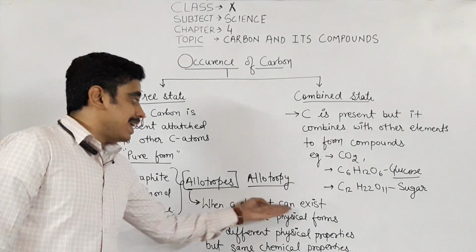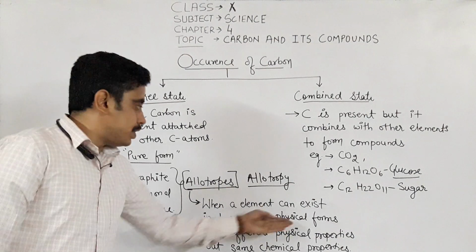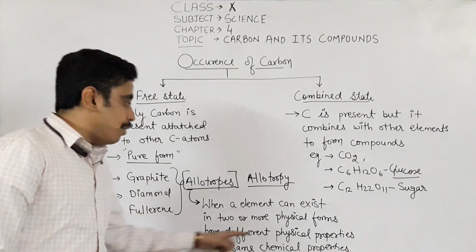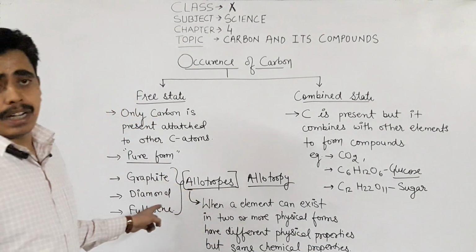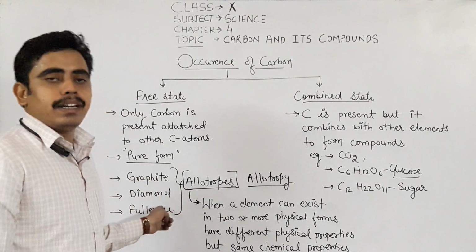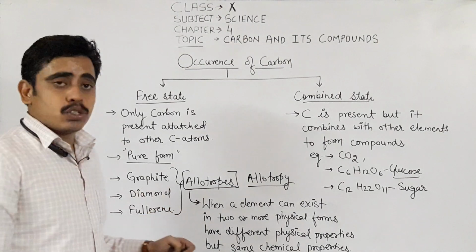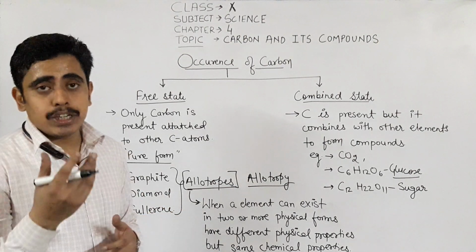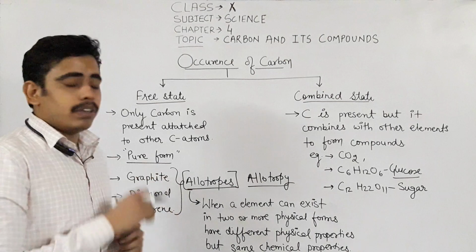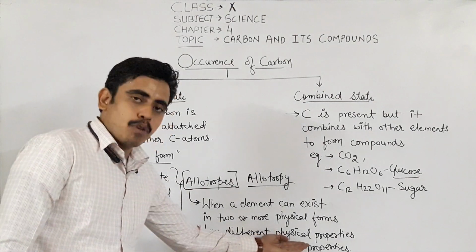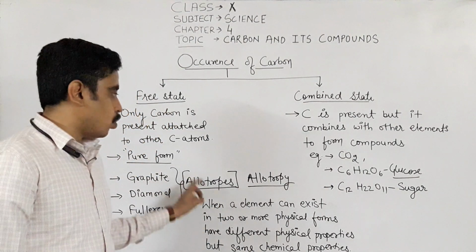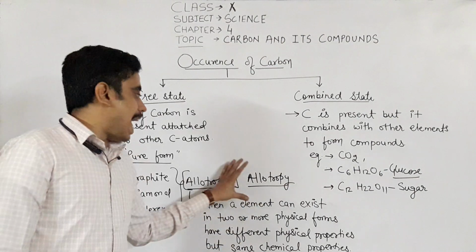So when an element can exist in two or more physical forms, they are different physical forms of carbon made up of carbon only, having different physical properties. Graphite is a good conductor of electricity; diamond is a poor conductor. Diamond is hard, graphite is soft. Diamond is transparent, used to make jewelry. Graphite is dull, black in color, used to make the lead of pencils. So they have different physical properties but the same chemical properties. These structures are known as allotropes and this property is known as allotropy.